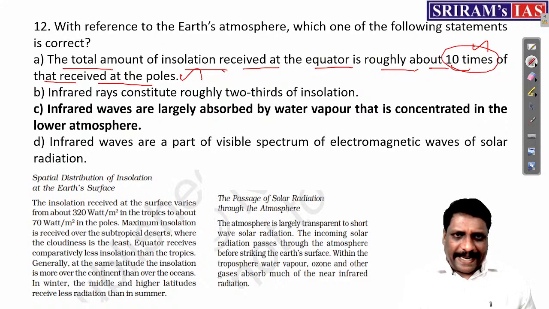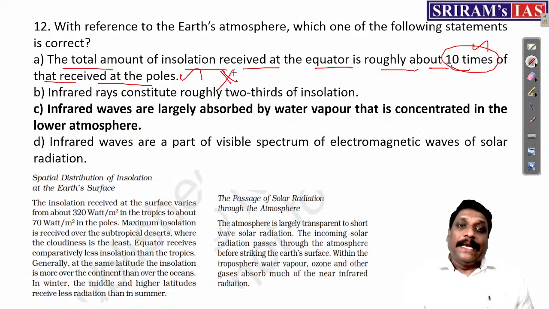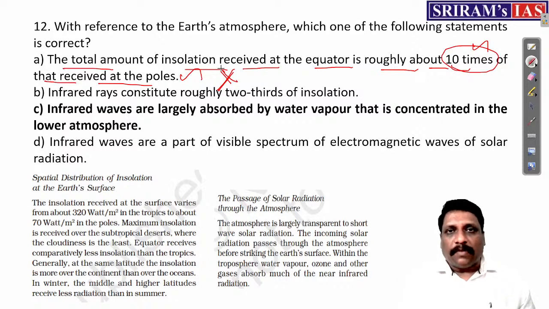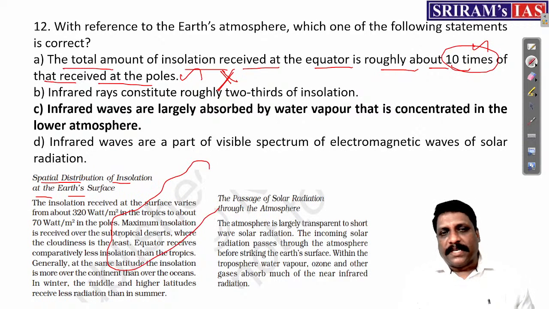But how am I eliminating it? I am eliminating this with the knowledge I have taken from NCERT. Read it. They say spatial distribution of insolation. Even the watermark, you can see NCERT written on this.